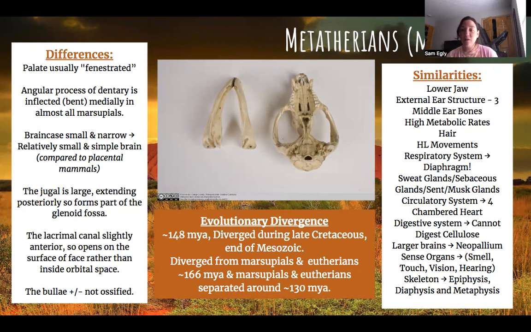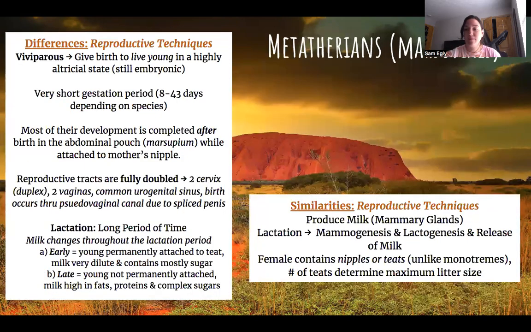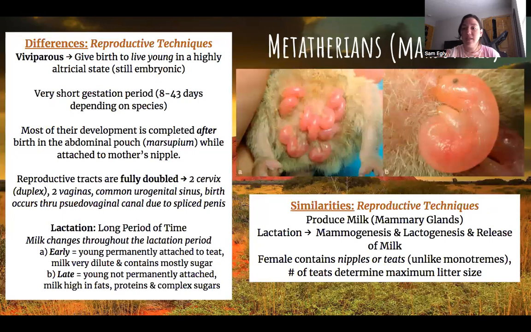The brain case is smaller. They have zygomatic bone is large and forming part of the glenoid fossa. And then the lacrimal canal of the eye is a little bit different as well. So reproductive wise, again, they produce milk just as the other ones do through the mammogenesis and lactogenesis. And then the females contain nipples or teats, unlike the monotremes, and the number of teats determine the maximum litter. So the difference is they are viviparous,